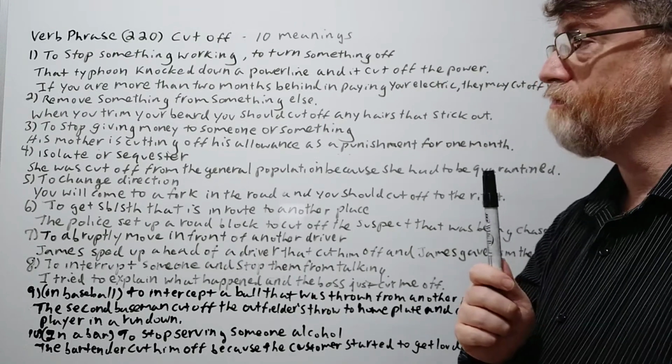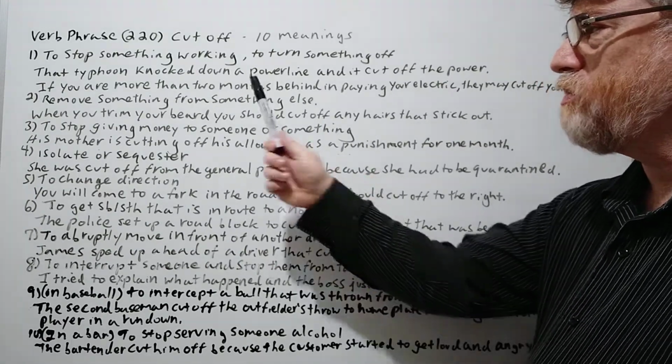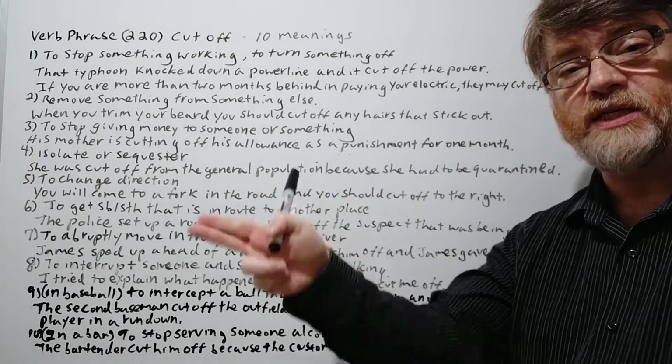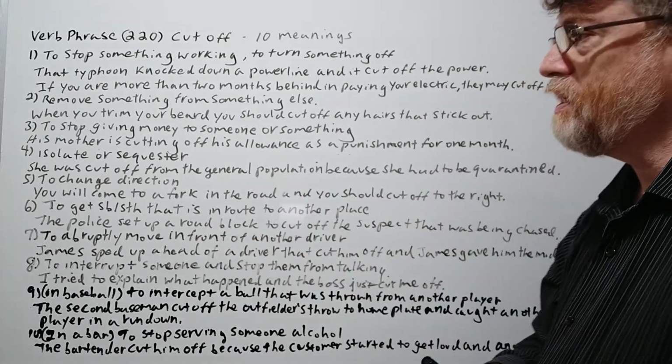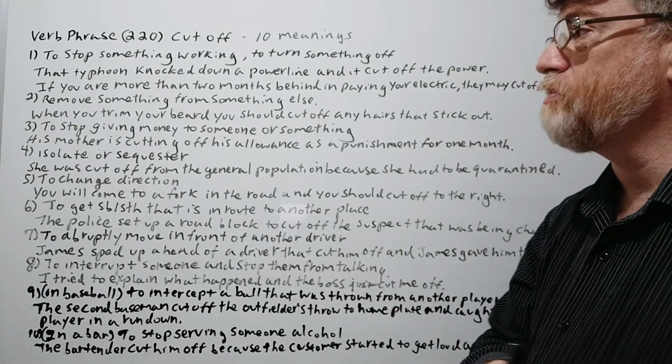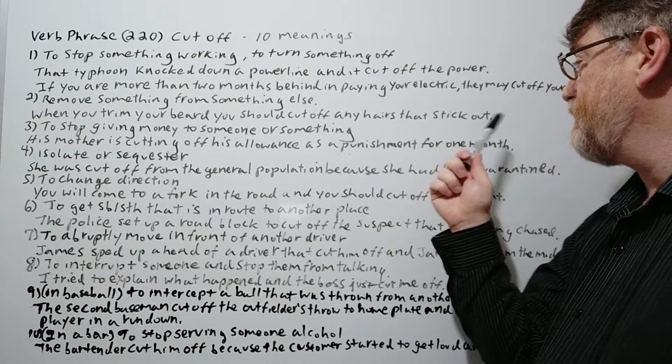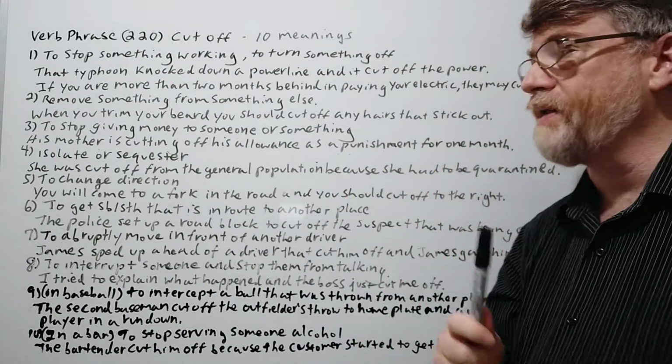Okay, let's read the next one. To remove something from something else. To cut off, I mean, you could literally cut off something like with a scissors or with a knife. So we just have one example for this one. When you trim your beard, you should cut off any hairs that stick out. So you could cut off a lot of things.